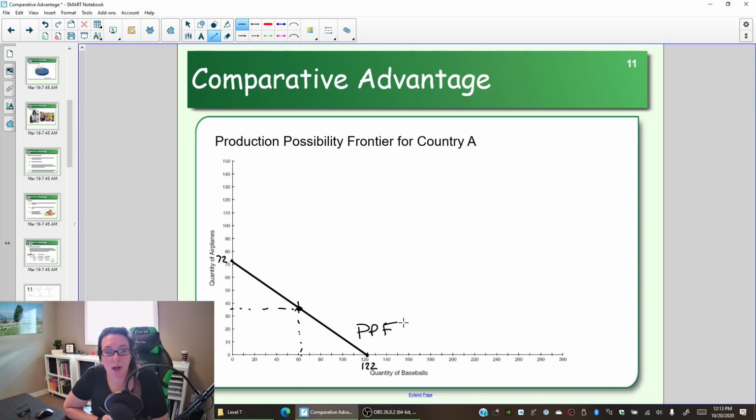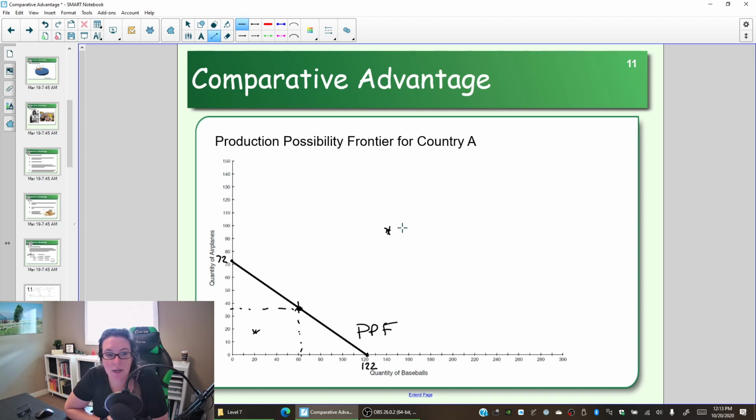So based on the production possibility frontier, we could choose to make 20 airplanes and 20 baseballs. Wouldn't use all of our people, wouldn't use all of our time. However, we cannot make 140 baseballs and 100 airplanes. It's outside the production possibility frontier.